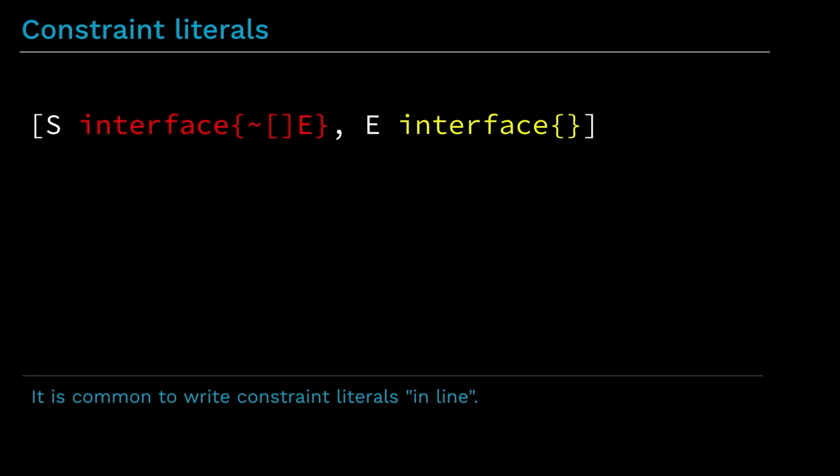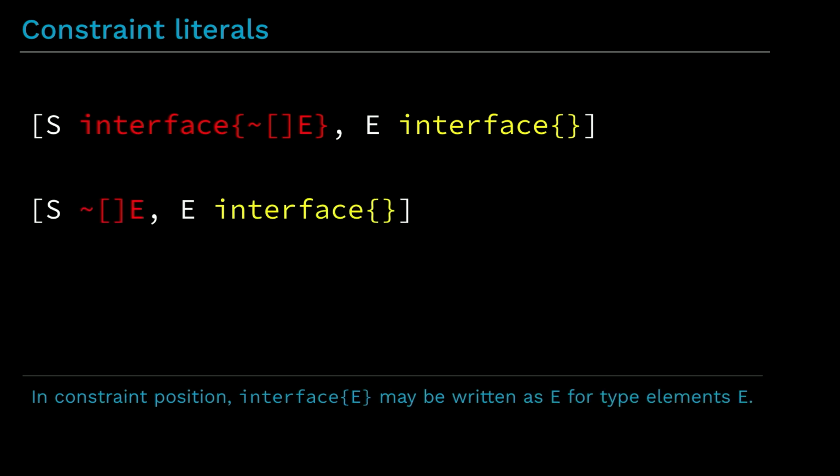Interfaces used as constraints may be given names such as constraints.Ordered, or they may be used directly inline inside the type parameter list. For instance, here we have a type parameter list that declares two type parameters S and E, which might be written like this. So here S is a type parameter that requires a slice type, an arbitrary slice type whose element type is not further constrained. This is a fairly common scenario.